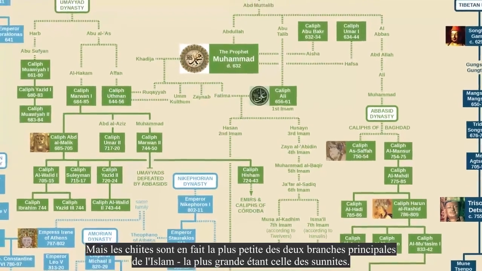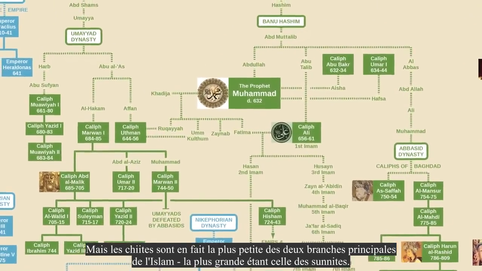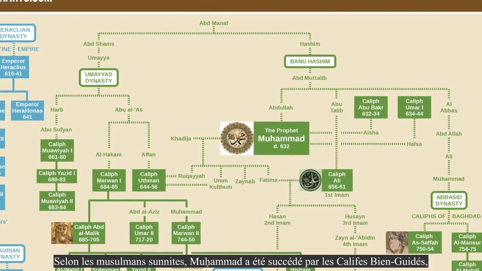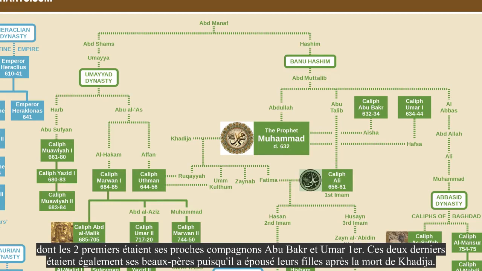But Shias are actually the smaller of the 2 main branches of Islam, the larger branch being the Sunnis. According to Sunni Muslims, Muhammad was succeeded by the Rashidun caliphs, the first two of which were his close companions, Abu Bakr and Umar I. These two were also his fathers-in-law as he married their daughters after the death of Khadija.